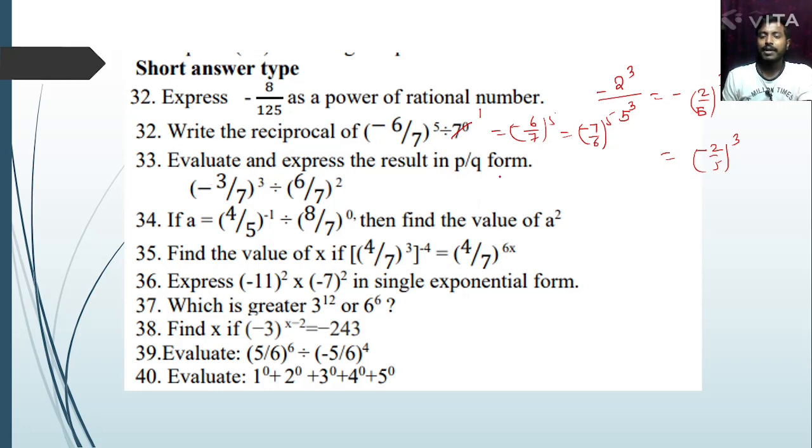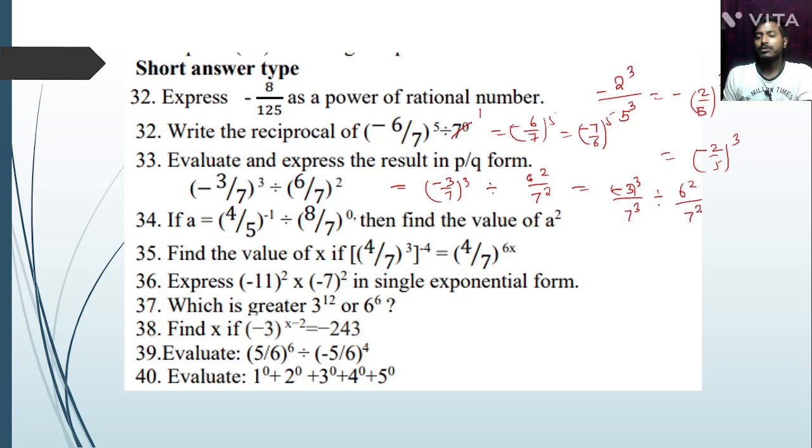First solve 3 by 7 minus 3 by 7 to the power 3. Now divide 6 to the power 2 divided by 7 to the power 2. Now minus 3 to the power 3 divided by 7 to the power 3, divide 6 to the power 2 divided by 7 to the power 2.